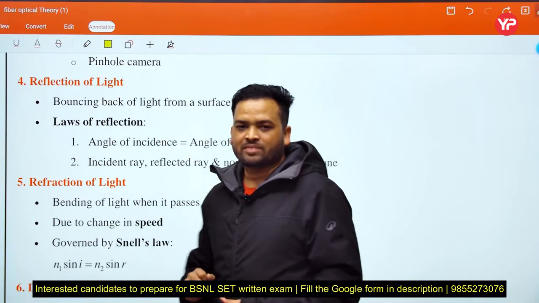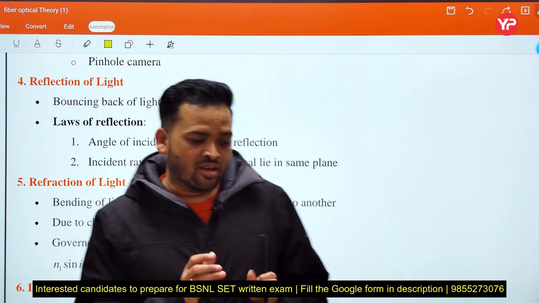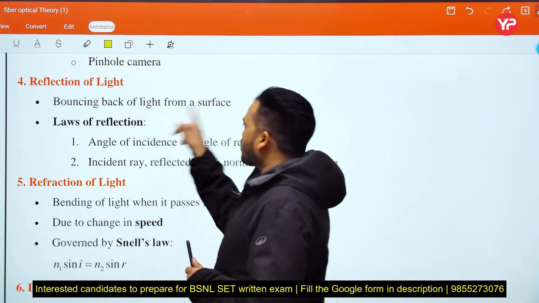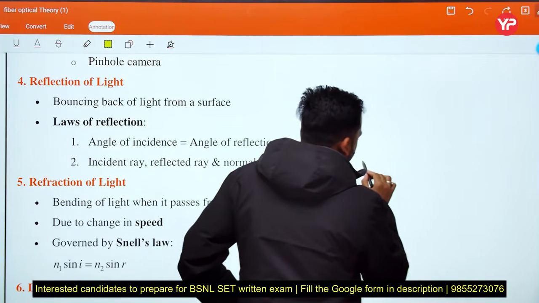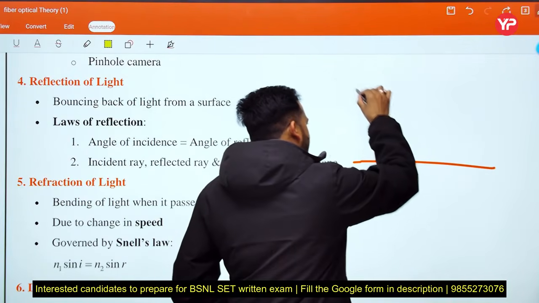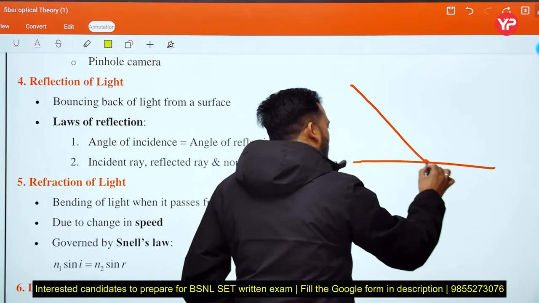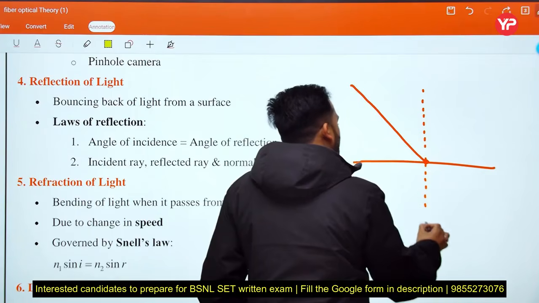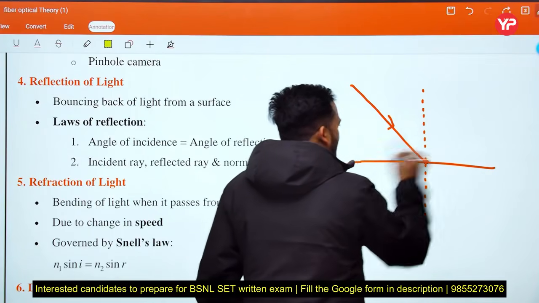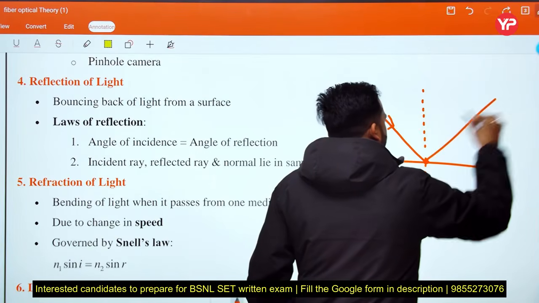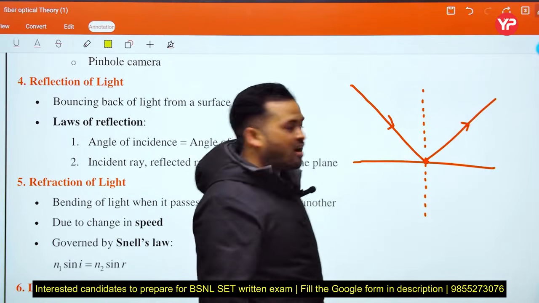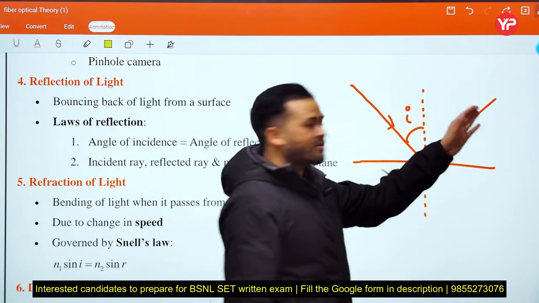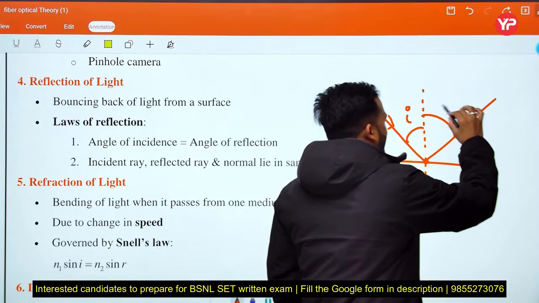See, what is reflection? Reflection is the phenomenon in which light bends back in the same medium, bouncing back of light from a surface. Consider one example. This is any plane and this is the incident ray and this is the point of incidence. Here we draw a normal which is perpendicular to the plane, and this is the incident ray and this is the reflected ray. The angle between the incident ray and the normal is said to be the incidence angle I, and the angle between the reflected ray and the normal is said to be the reflected angle R.